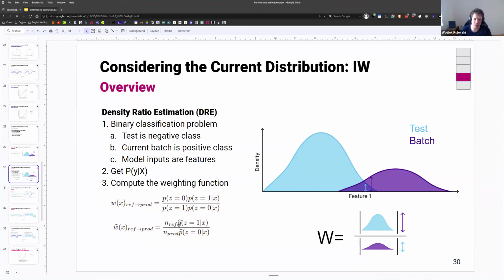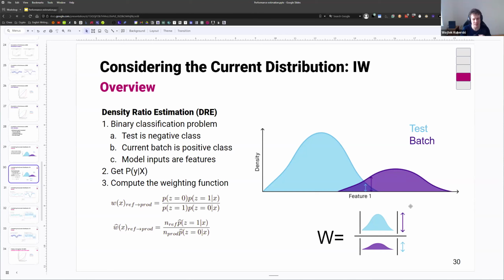And another thing that we need to do is normalize by the number of data points in the test set and the batch set, because if we don't do it, the model is very likely to say that everything belongs to the test set, or it's more likely to belong to the test set. So this can be formally derived using Bayes' theorem. It's not that hard, but here I just want to give you an intuition. So we're going to also divide it by the number of data points in the test set by the number of data points in the batch. And this is the weight we get.